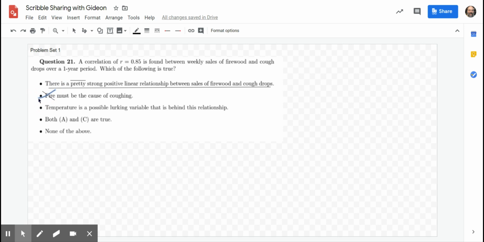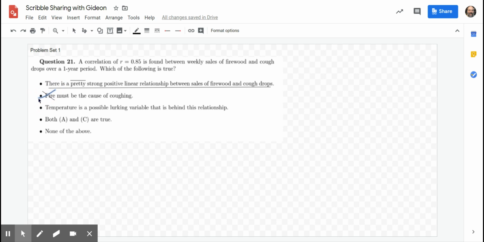So people get sick in the winter when the temperature goes down, and people need warmth in the winter when the temperature goes down, and some of them buy firewood for that warmth. So really what's happening is temperature is driving both of the variables that we've observed. So if it's driving it, but it's something we didn't observe, that's the definition of a lurking variable.